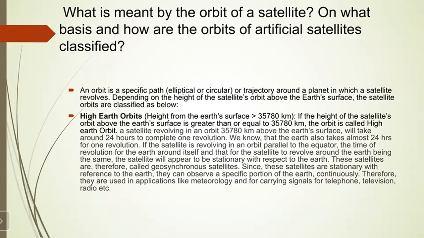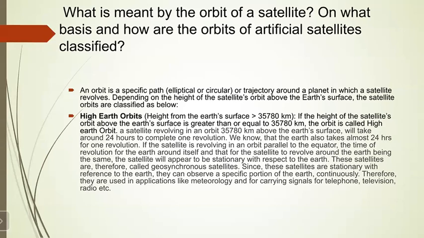Therefore, they are used in applications like meteorology and for carrying signals for telephone, television, radio, etc. So this is about the high Earth orbit.